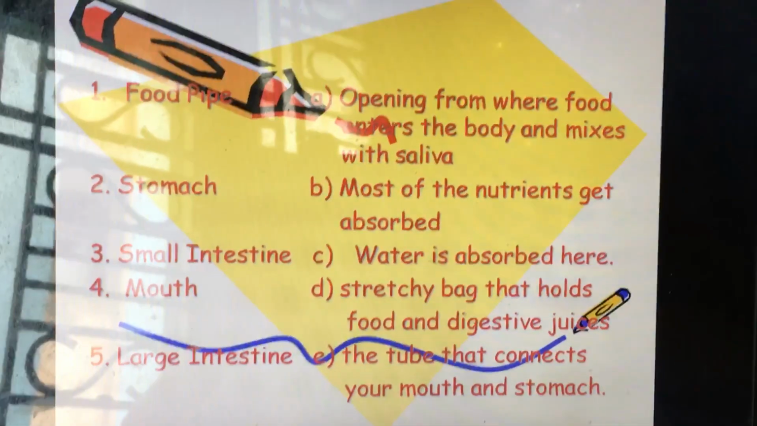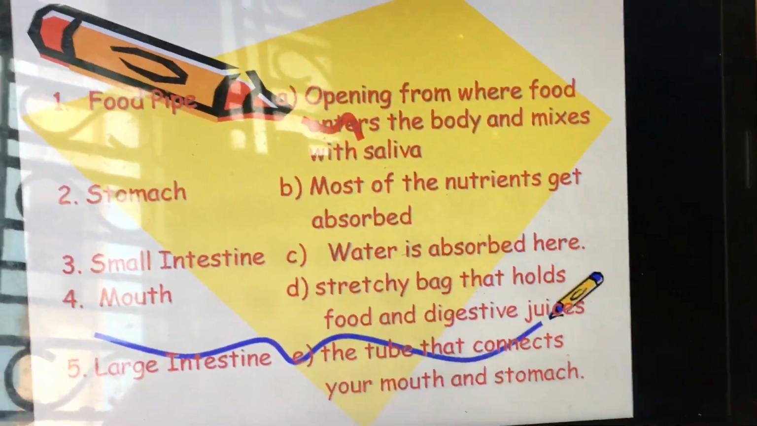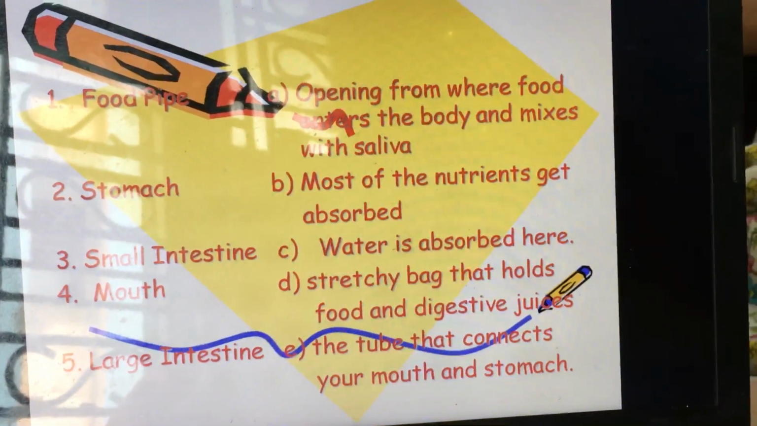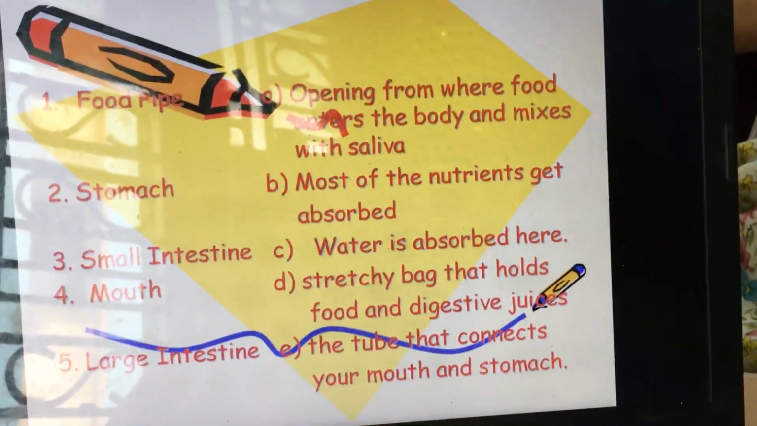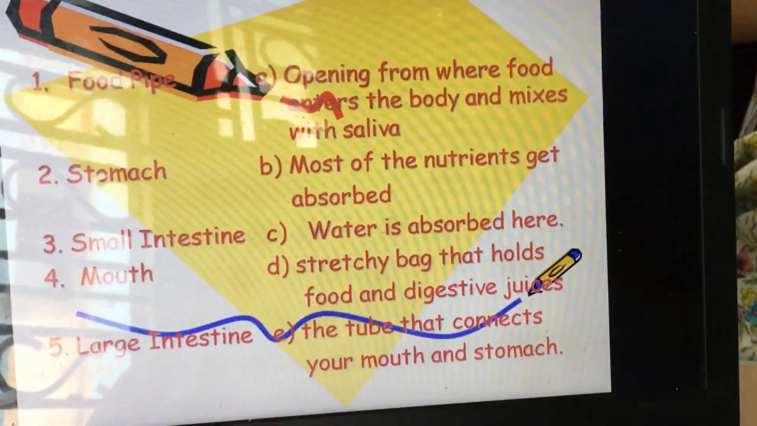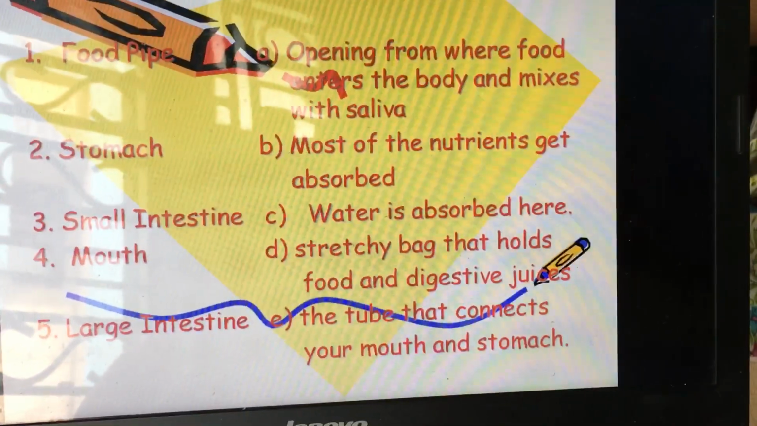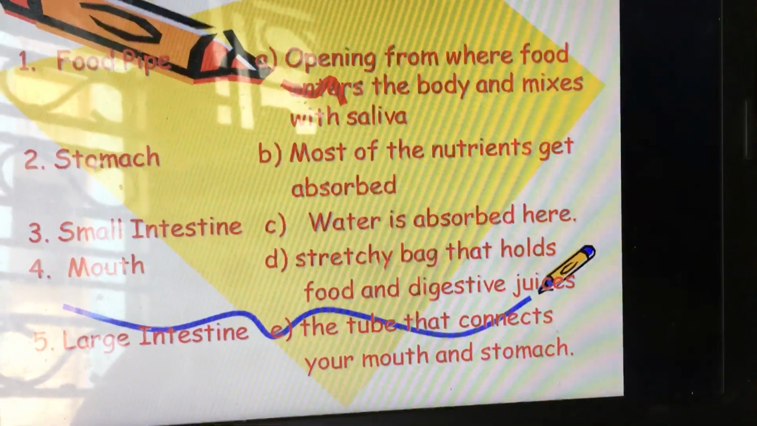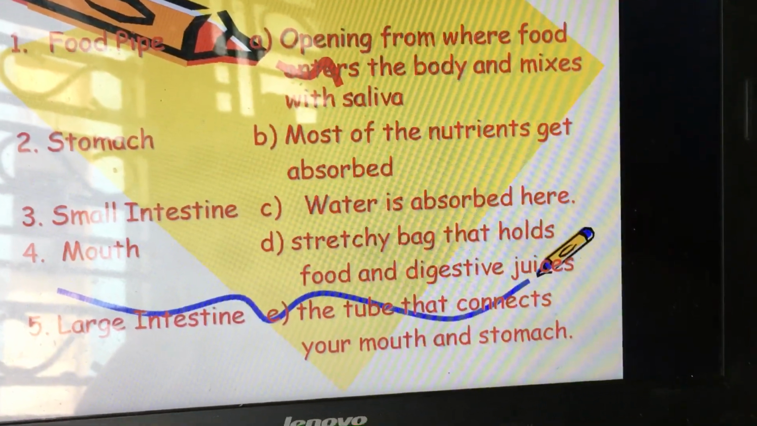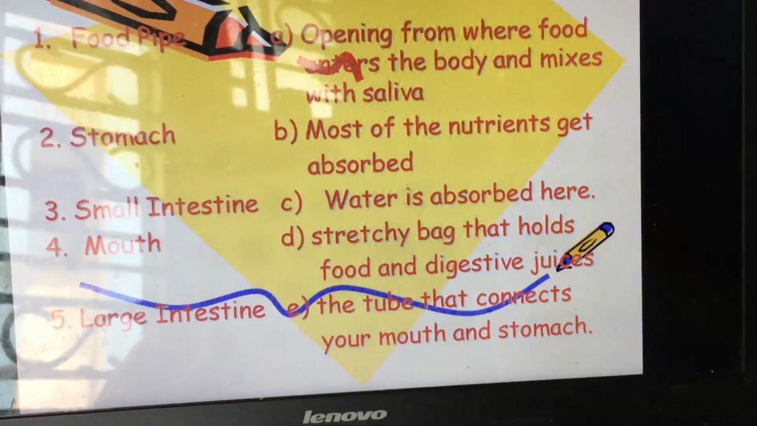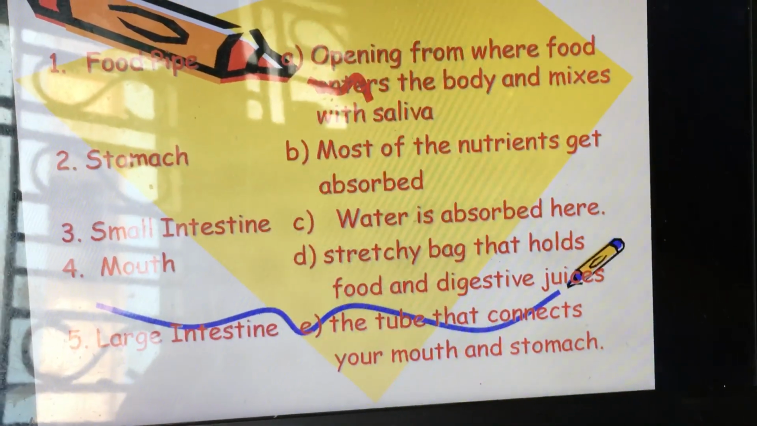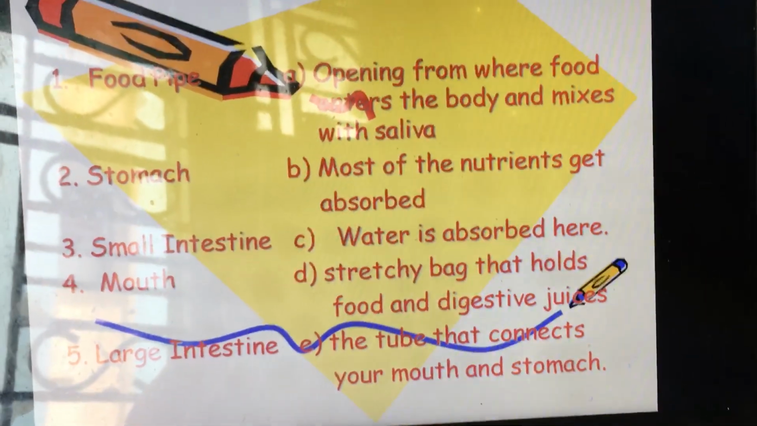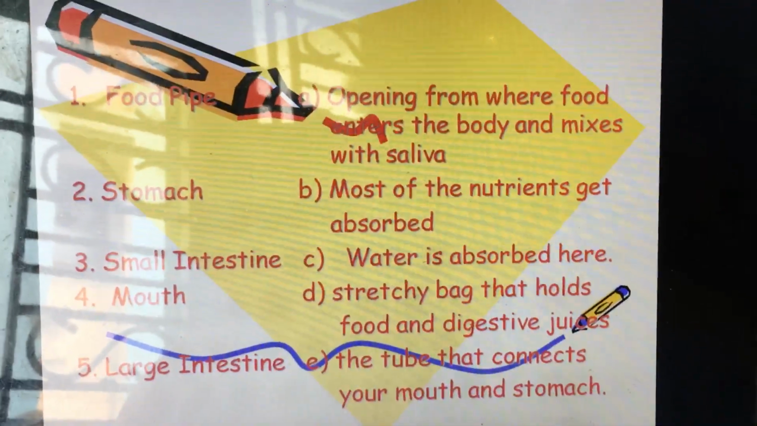Now by knowing the function of all the parts present in our digestion process, let's do the matching. The first ones are food pipe, stomach, small intestine and mouth, large intestine. The functions are: opening from where food enters the body and mixes with saliva; most of the nutrients get absorbed; water is absorbed here; stretchy bag that holds food and digestive juices; the tube that connects your mouth and stomach. Now let's start matching.